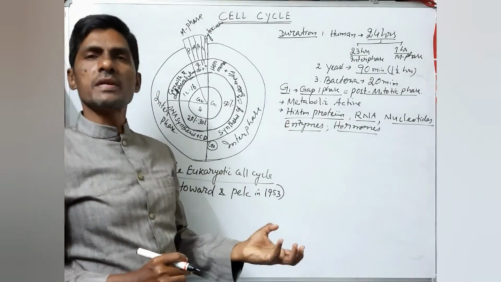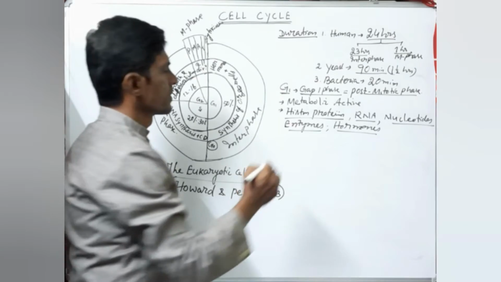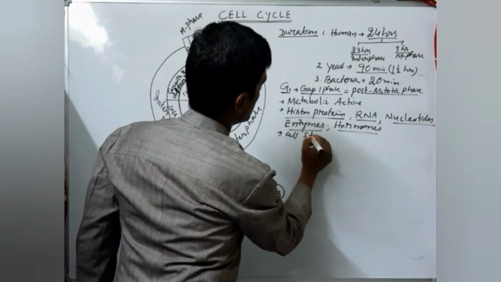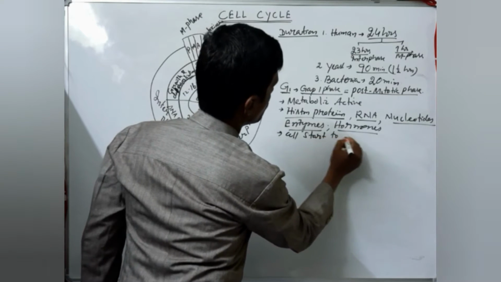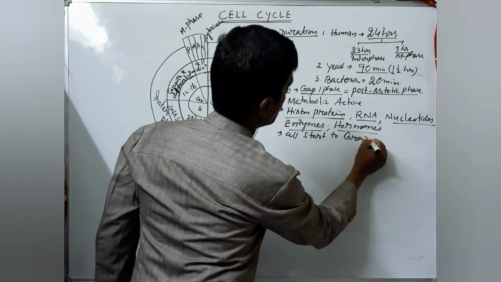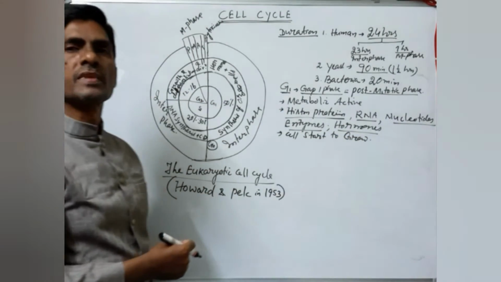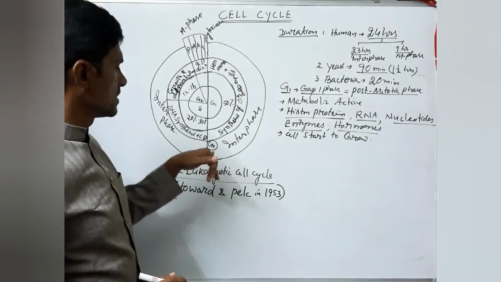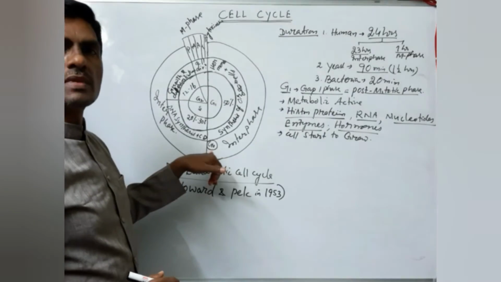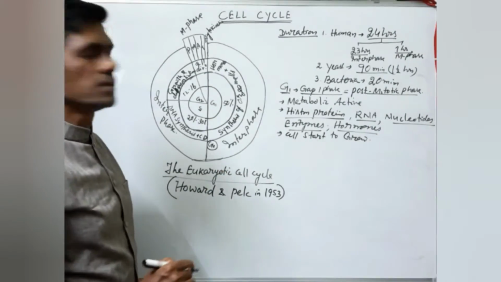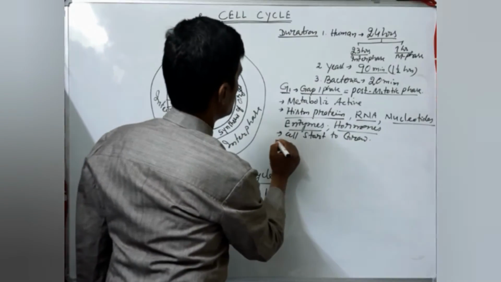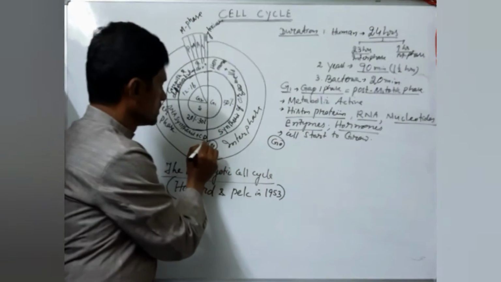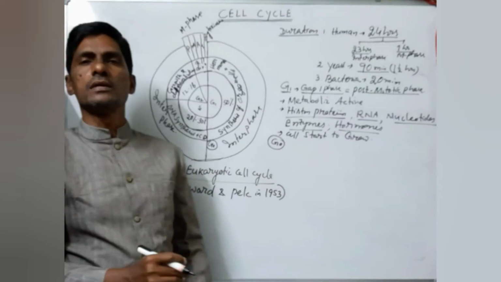In this place what happened? The cell starts to grow, but it should not divide, only increase in size. And after G1 phase, sometimes some of the cells undergo G0 phase. So here, the meaning of the G0 phase, we can say that G0 phase is called a quiescent phase.